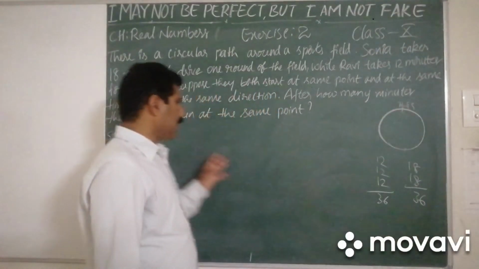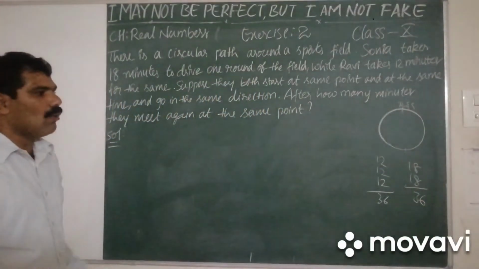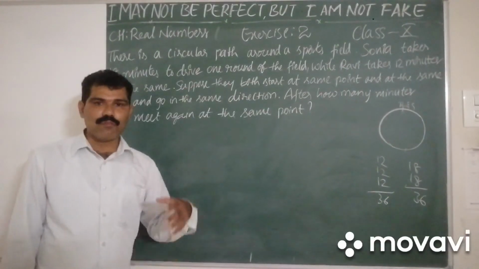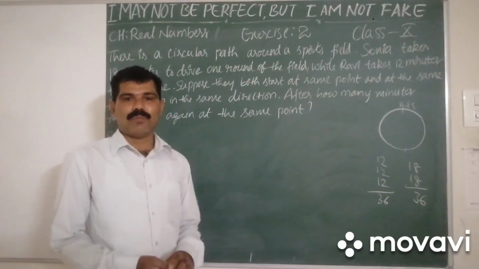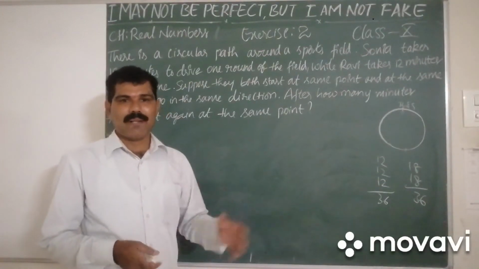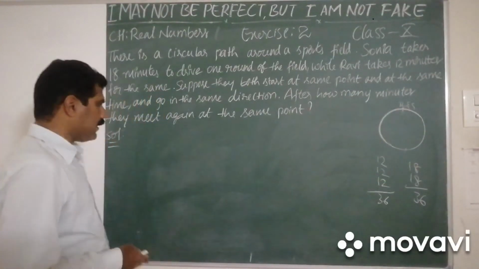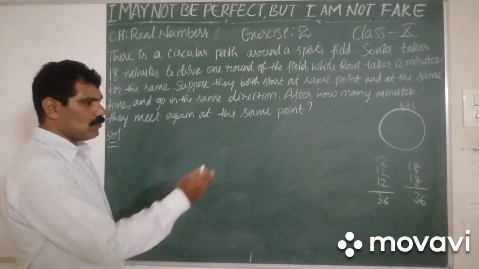Okay. Now let us find the LCM of the given values. How to find the LCM of given values? We have different ways to find LCM, but in this chapter we solve it by using prime factorization. Now let us find the LCM for 12 and 18.